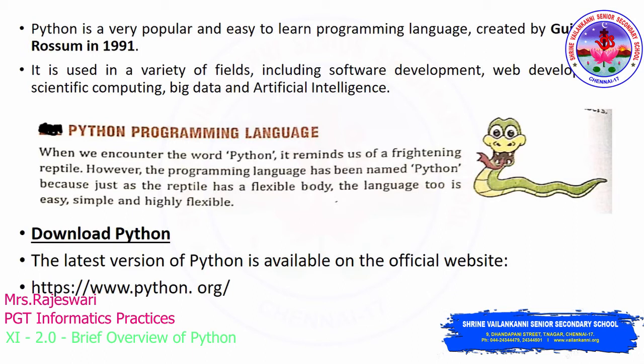And it is much similar to that. This Python programming language is also very easy, very simple, and it is highly flexible for beginners to understand. So that is the reason why this name Python has been kept for this programming language.